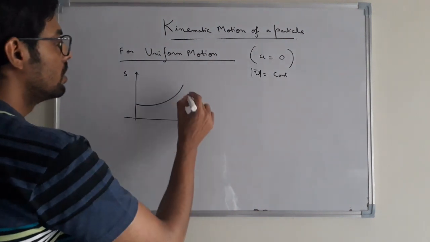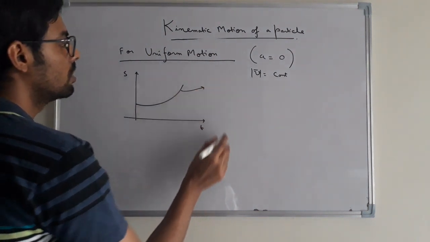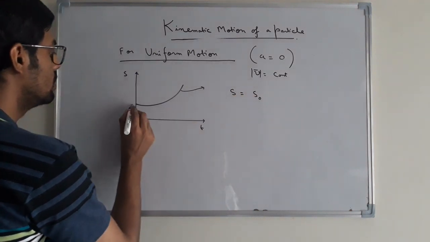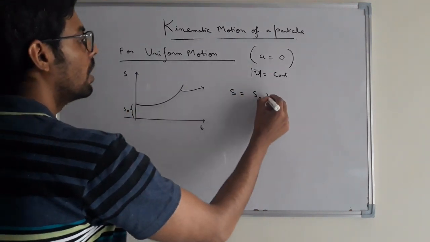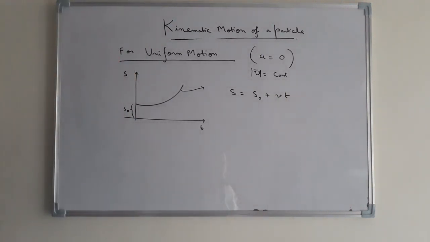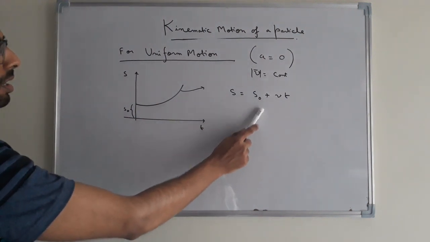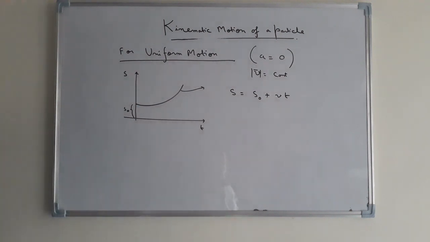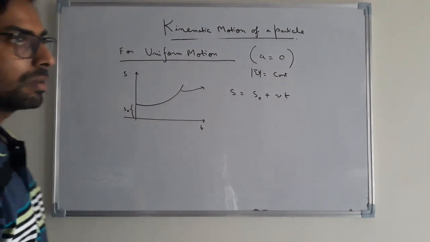Then the equation of this graphical plot is given by S equal to S0 plus Vt. These are all magnitudes actually. Magnitude of displacement equals the initial displacement of the particle S0 plus V into t, where V is the velocity of the moving particle.